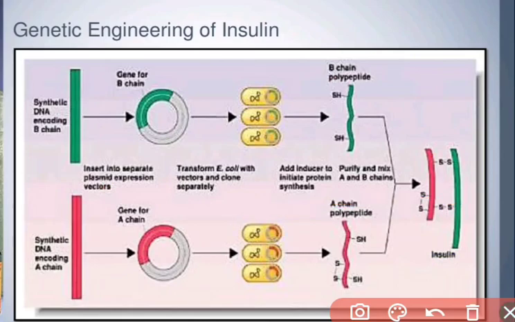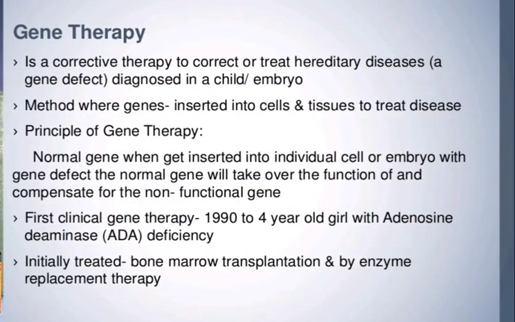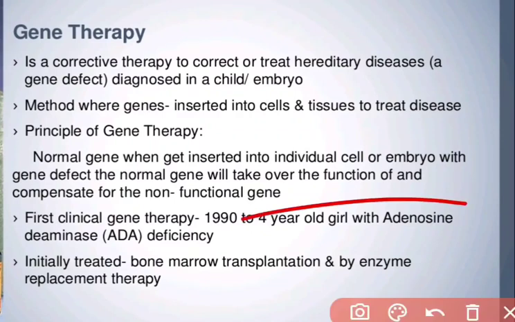This is the motto. Next we are coming to gene therapy. It is one more process, a corrective therapy to treat disease. I already told you that new, correct genes are introduced into the human body to correct some defect or disease. So it is a corrective therapy to correct and treat a hereditary disease or gene defect. We can use gene therapy for that also. It is also a part of genetic engineering, a biotechnology application.